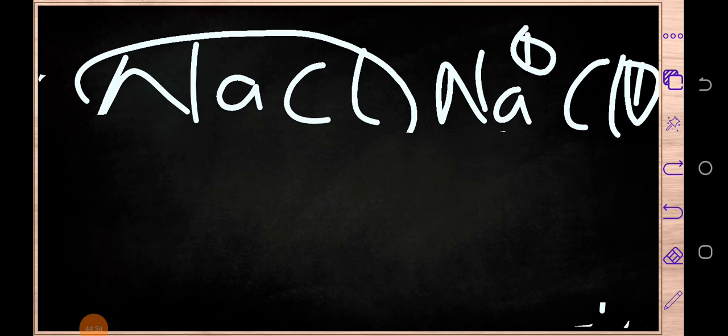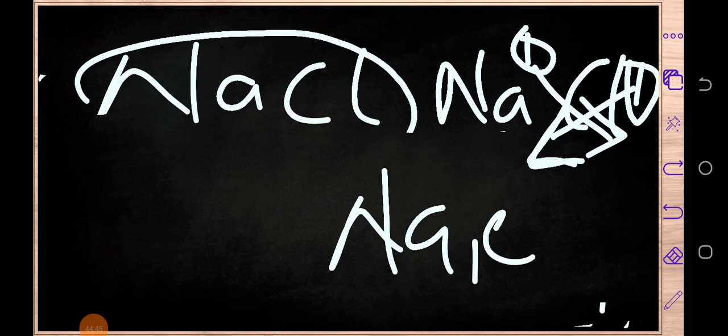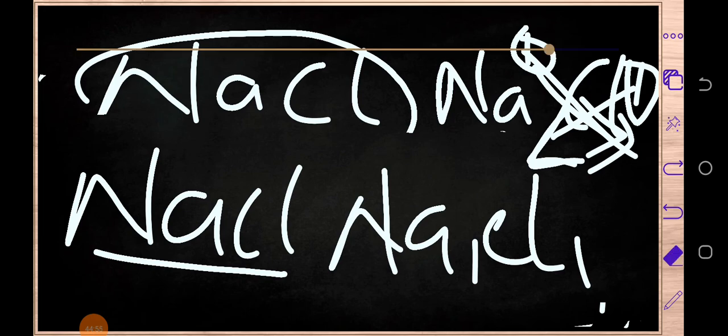Okay. So as we are doing, we are going to swap the numbers. So here we've got sodium with this one, and we've got chlorine with this one, and our chemical formula will look like this. And this is how we write sodium chloride.